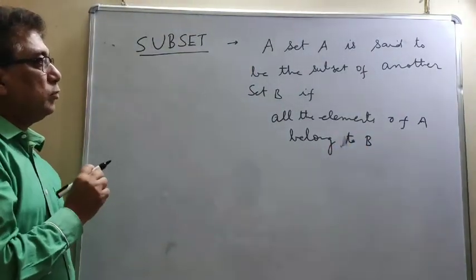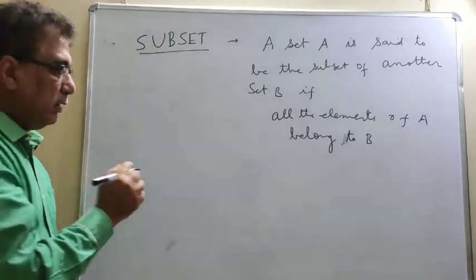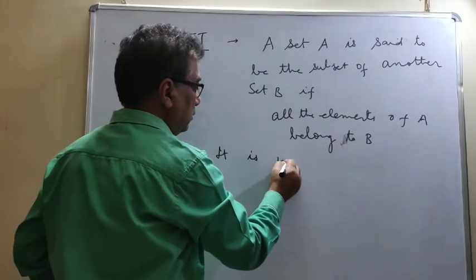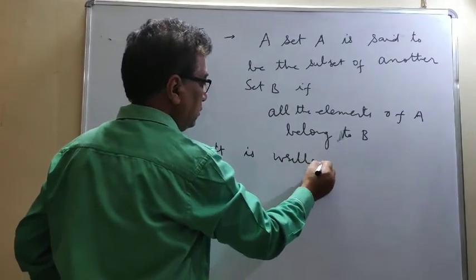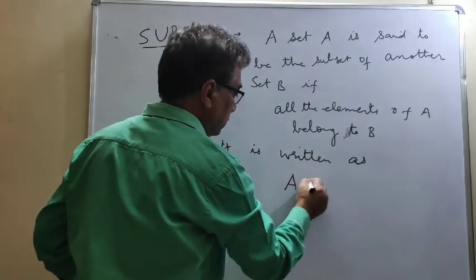The set A is said to be the subset of another set B if all the elements of A belong to B, and it is written as A subset of B.